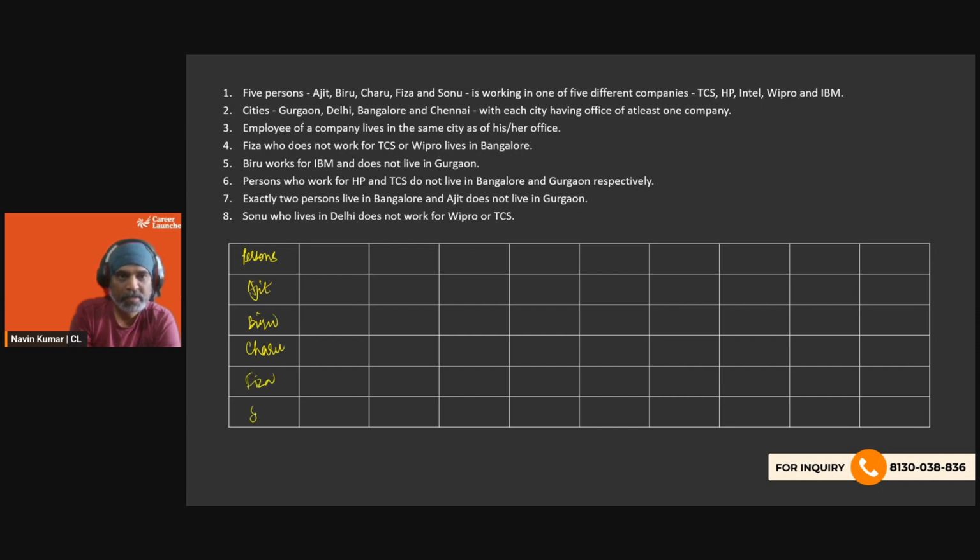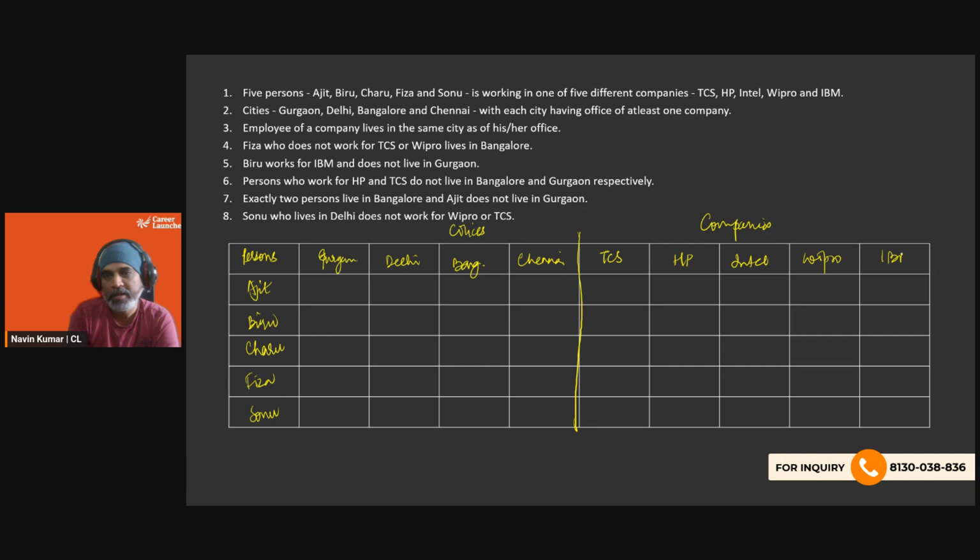Then we have got cities: Gurgaon, Delhi, Bangalore, and Chennai. Then we are going to have companies: TCS, HP, Intel, Wipro, and IBM.